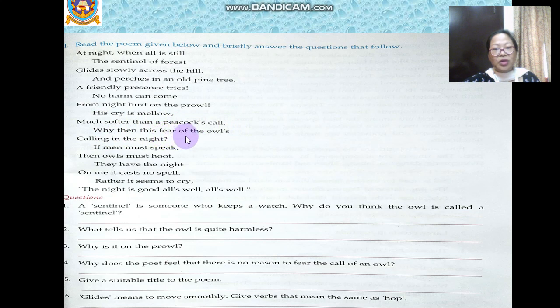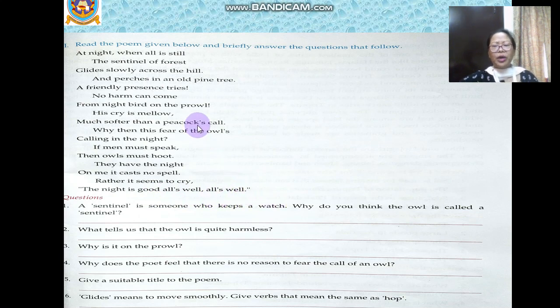Why then this fear of the owls, calling in the night? If men must speak, then owl must hoot. They have the night. On me it casts no spell, rather it seems to cry, the night is good, all is well, all is well.